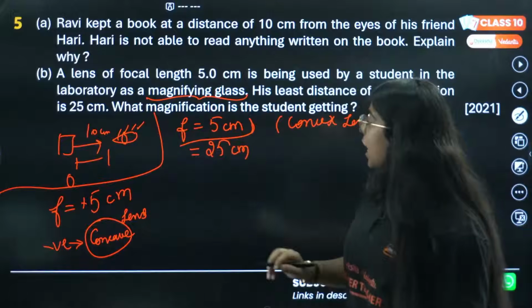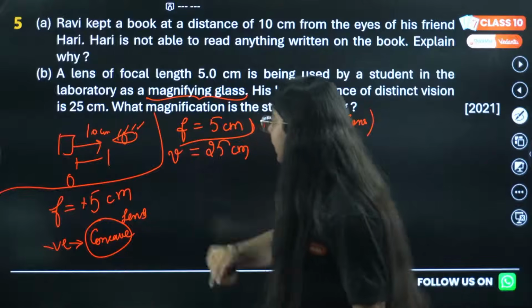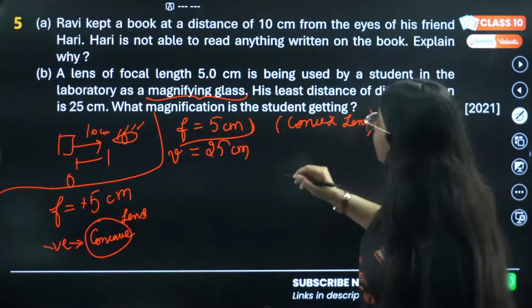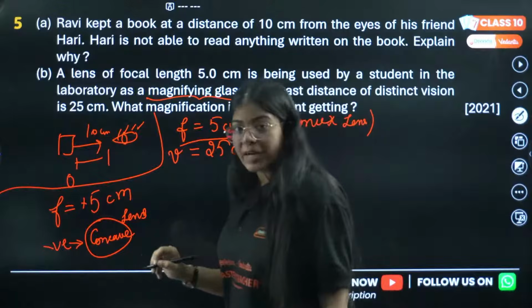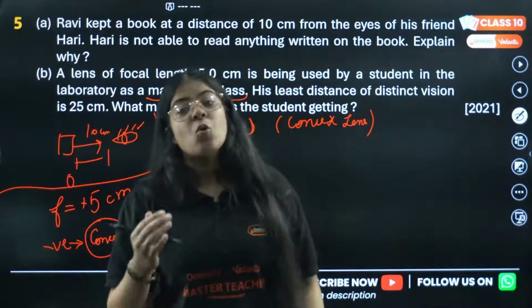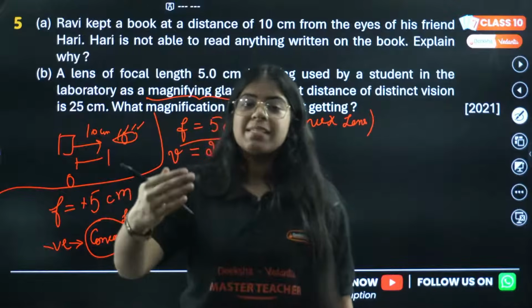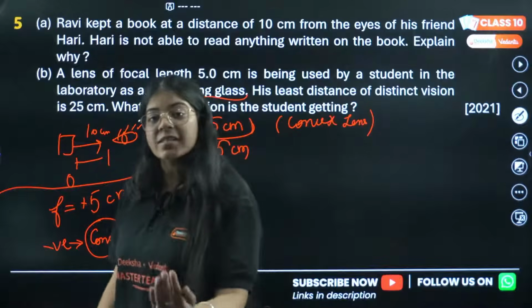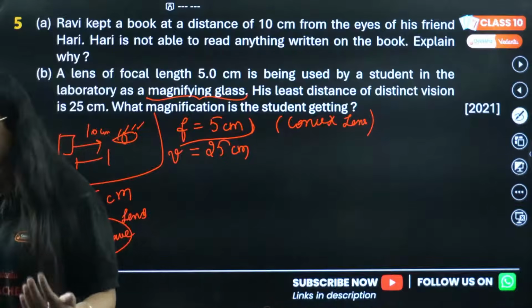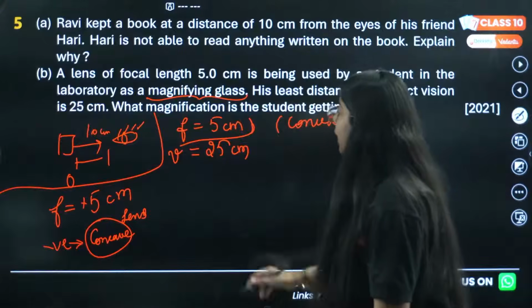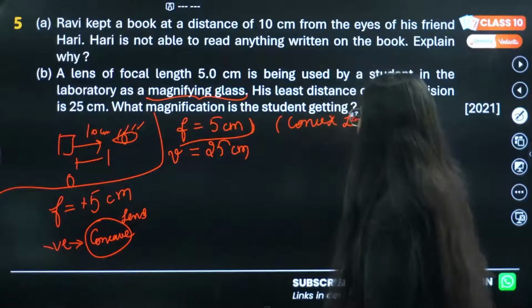Now this is actually our image distance, because we need our image to be formed at 25 centimeter, because our near point is 25 centimeter. Only at 25 centimeter can we see the objects clearly. So the image should be formed at 25 centimeter so that we can see it clearly. Correct? This is a convex lens. Correct. Now this is 25 centimeter.